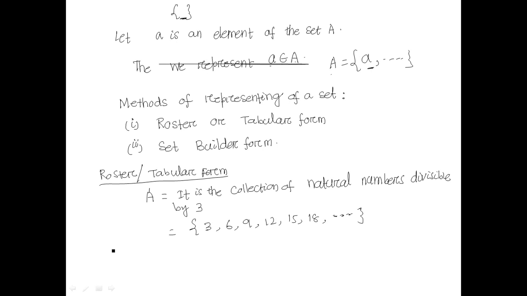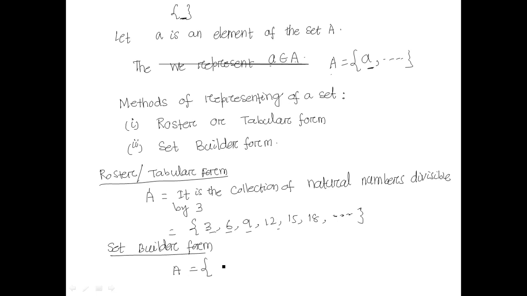So let us represent the same thing in set builder form. Same set, let us look at it in set builder form. We have to represent the elements of this set by some specific property that is held only by the elements of this set. No other element outside this set will have that property.